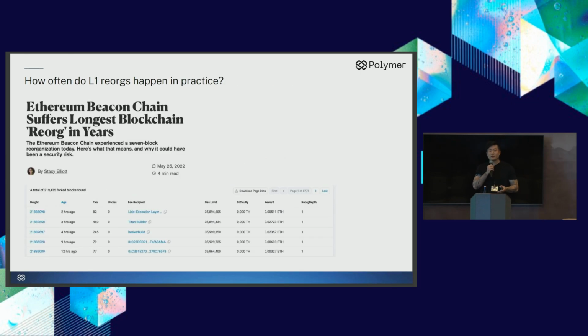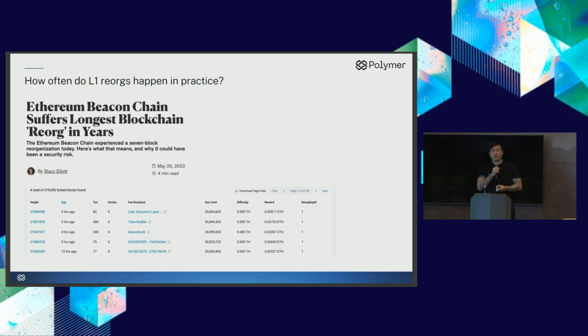Well, how often do these layer one reorgs happen in practice? If we rewind the clock and go back roughly 3 years, we can see that there was a 7-block reorg in May of 2022. This doesn't happen very often. In fact, it happened so infrequently that many different articles were written about it during that time.